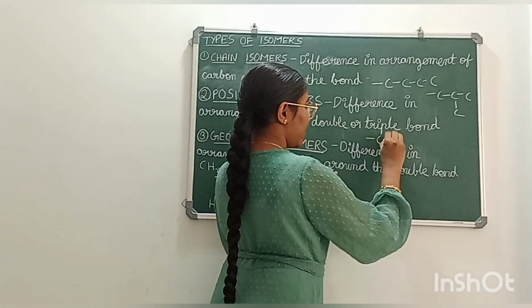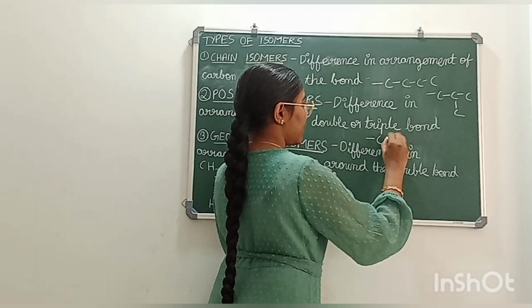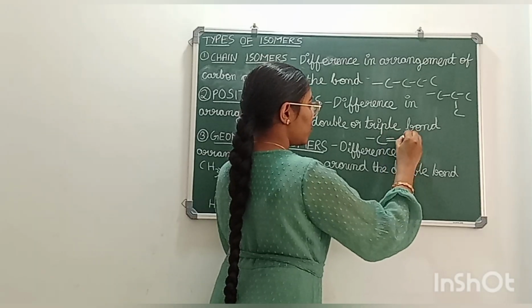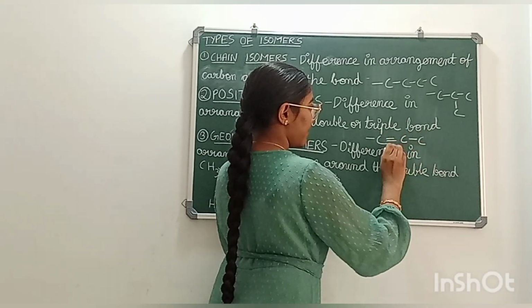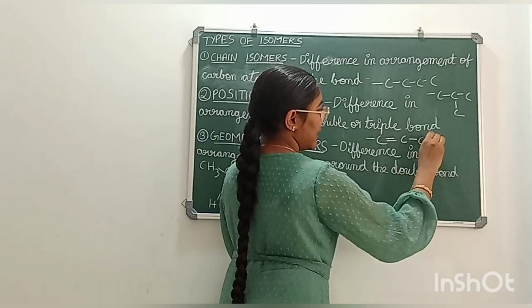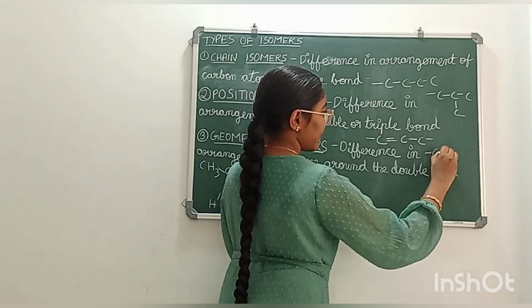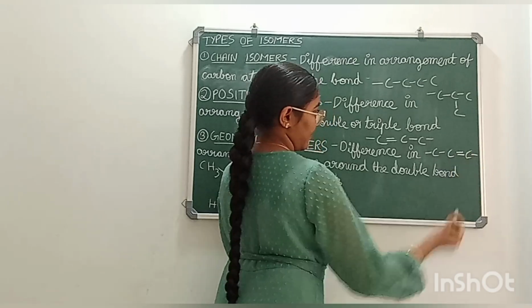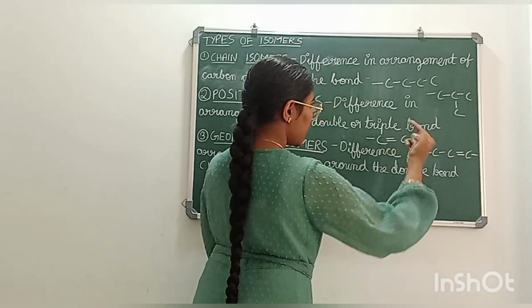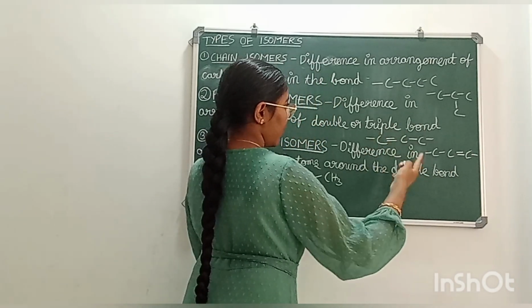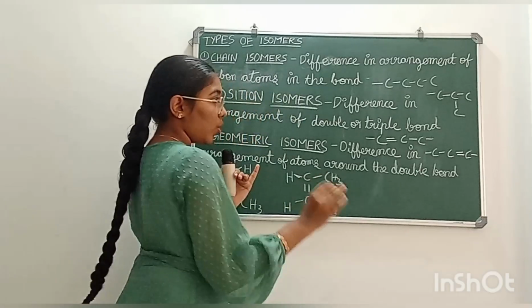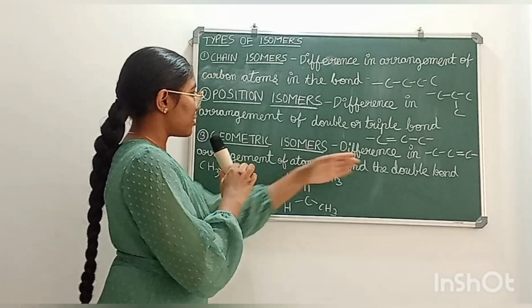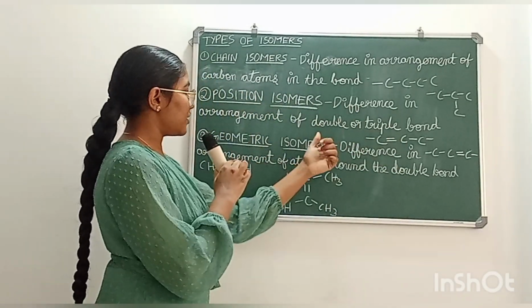if there is a double bond between the first two carbon atoms in one isomer, in another isomer the double bond might be between the second and third carbon atoms. Due to the change in the double bond or triple bond, two isomers are formed. So these isomers are known as position isomers.